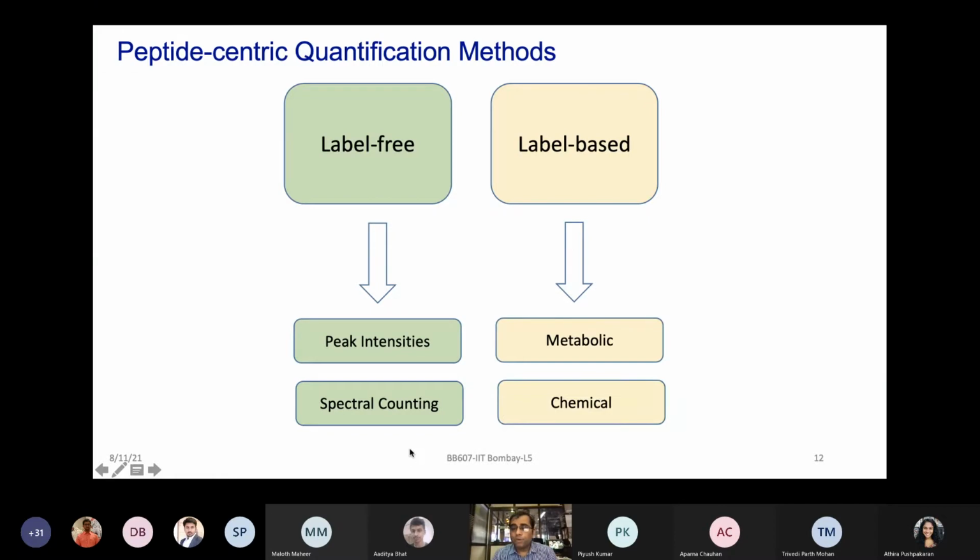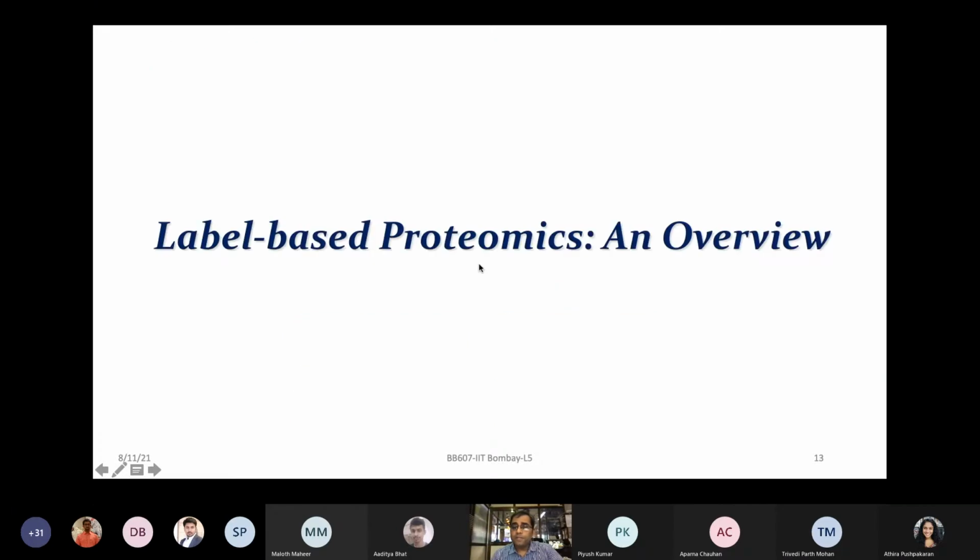Whereas label based is slightly easier to do in terms of the analysis part, because you have added two different types of labels in your control versus disease conditions, and then you can monitor those easily with the different types of tags. So broadly there could be two strategies. One could be label based quantification of proteins. Second could be label free quantification of proteins. Today I'm going to focus more on the label free part as I go along, but I'm going to give you a brief exposure to label based first so that you understand how quantitative proteomics is being done, and label free is a much newer concept, a much more emerging concept.